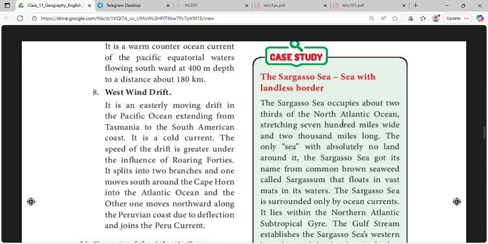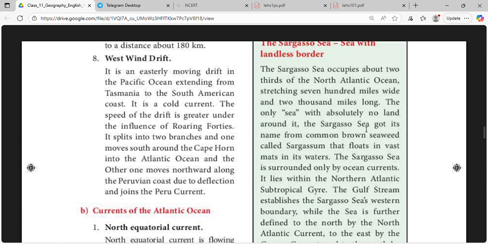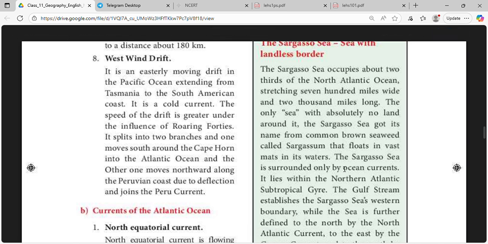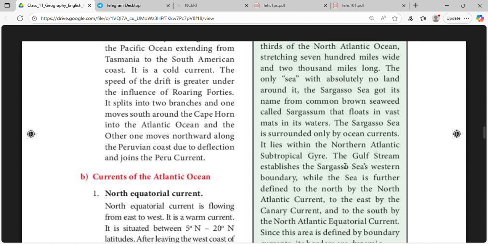Sargasso Sea occupies two-thirds of the North Atlantic Ocean, stretching 700 miles wide. The sea has no land around it. Sargasso Sea got its name from a common brown seaweed called sargassum that floats in the vast swaths of waters. The Sargasso Sea is surrounded only by ocean currents and no land. It lies within the northern Atlantic subtropical gyre.